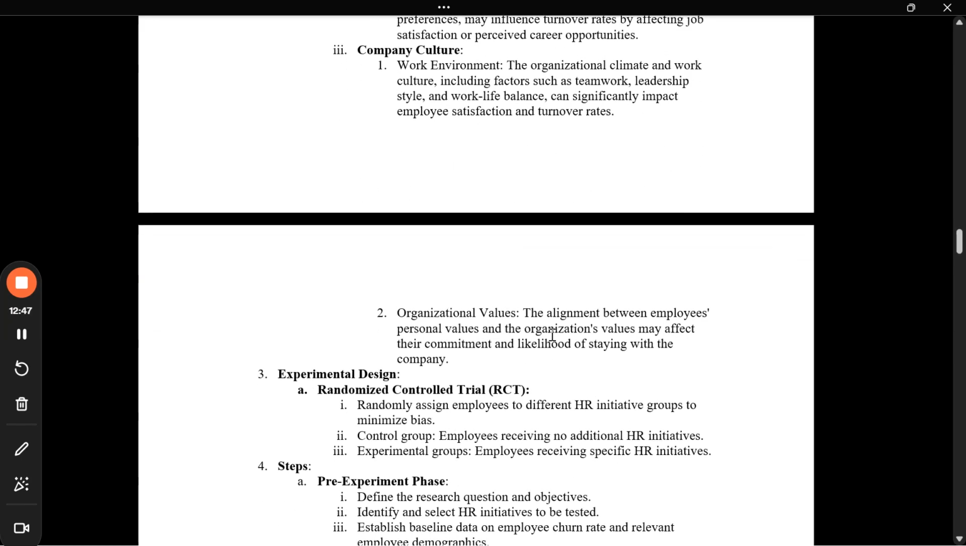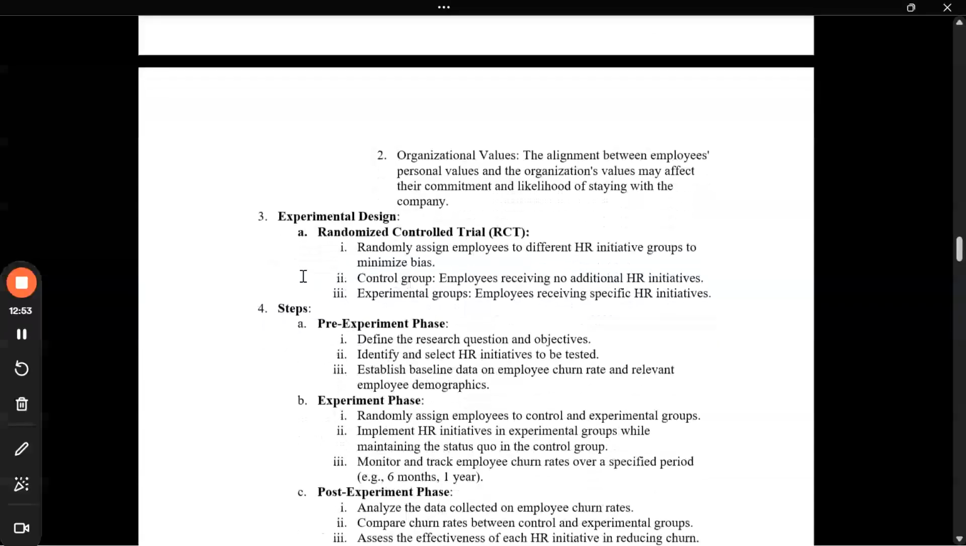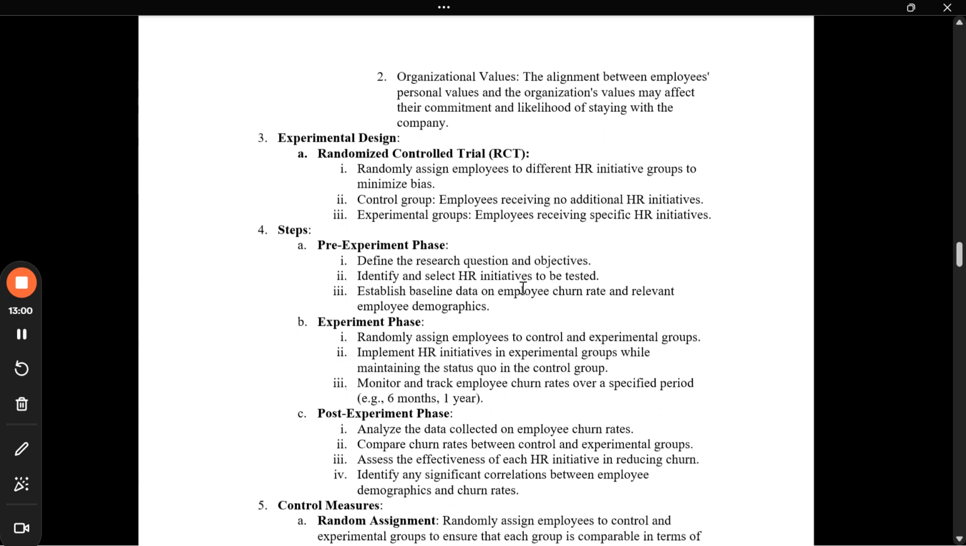So these are the independent and dependent variables which have been asked in the question. That's why I have just explained in detail all these three variables. Then comes the experimental design, where we talk about the RCT. It's randomized control trial. It's important to just understand this term.